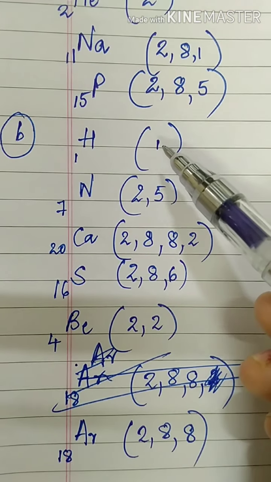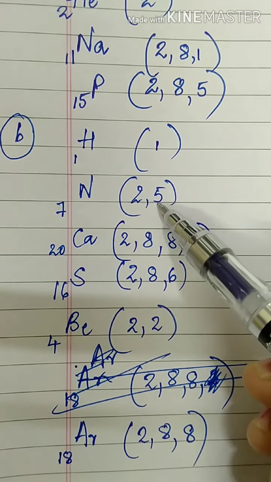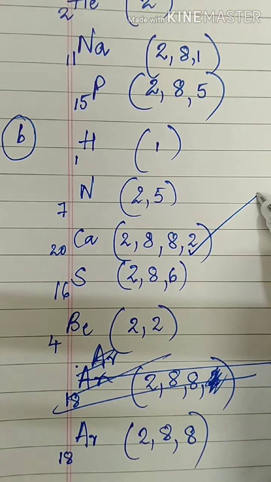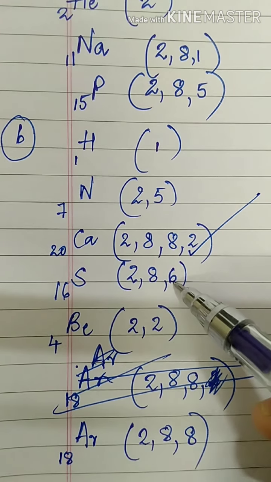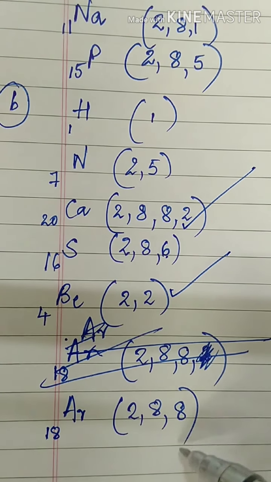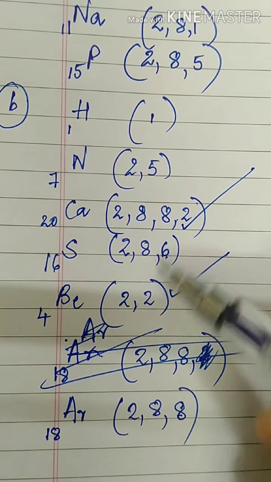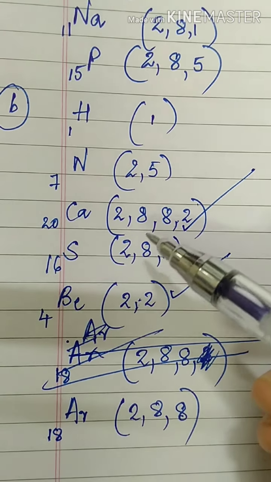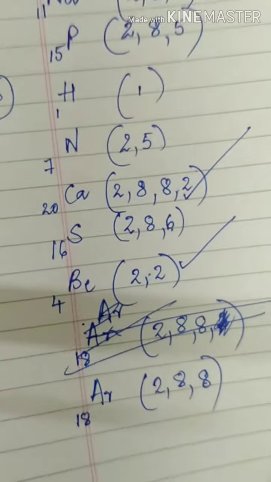Second group means it should have 2 electrons in the valence shell. Here 1, here 5, here 2. So this belongs to the second group, calcium. Then we have 6 here, and for beryllium valence electron 2. This also belongs to the second group. Here we have 8, it belongs to group 18. So these two, calcium and beryllium, both belong to group 2. Down you have to write that calcium and beryllium belong to group 2.